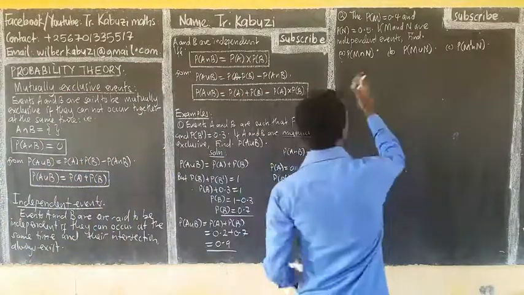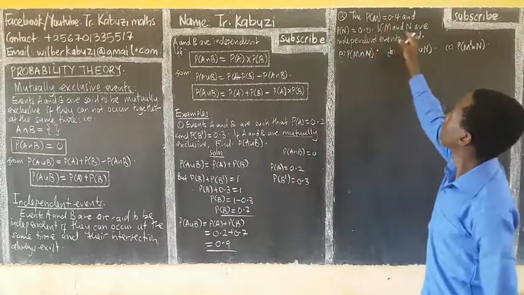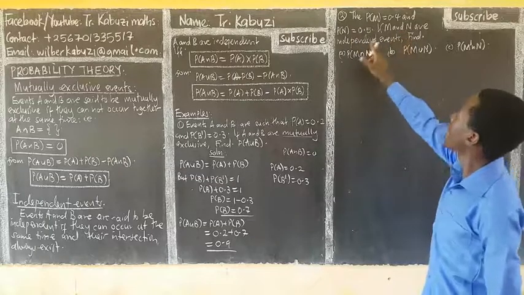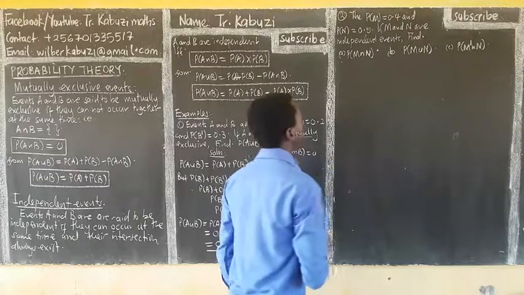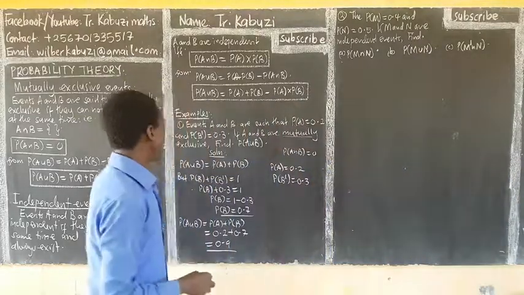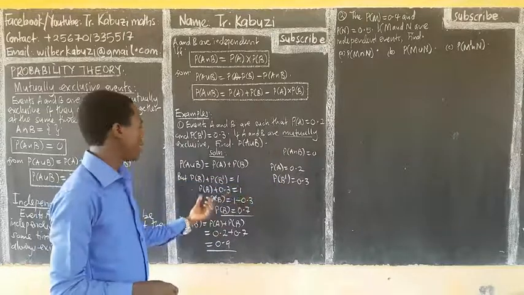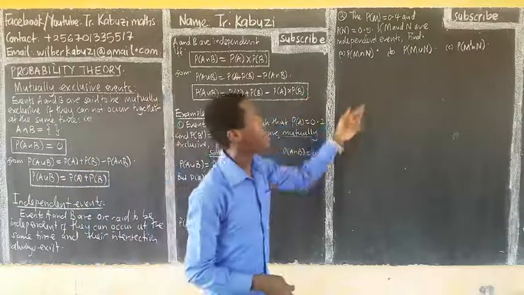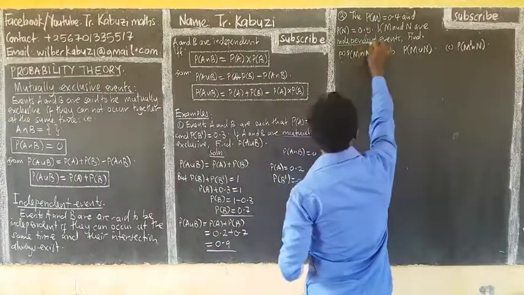Now, when I come to this, they are telling me probability of M is 0.4 and probability of N is 0.5. If M and N are independent events, find probability of M intersection N. So always be careful: if they give you a complement, you start by getting the other one, which is not a complement. Now these ones are not complements. They're telling us that they are independent events.